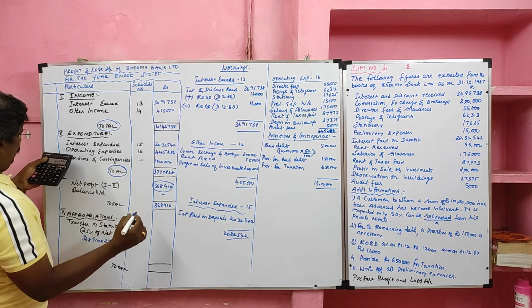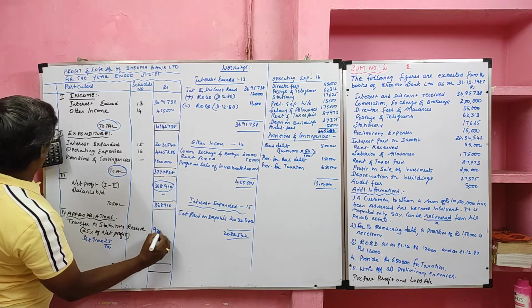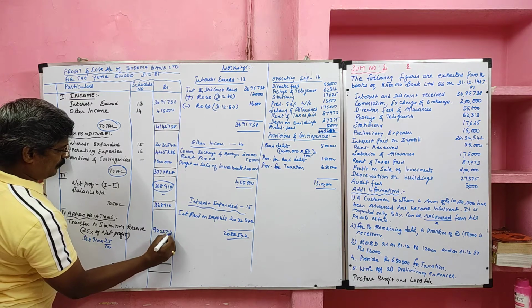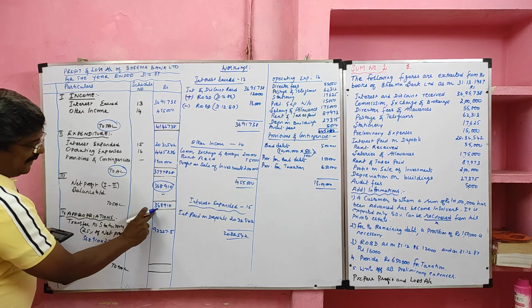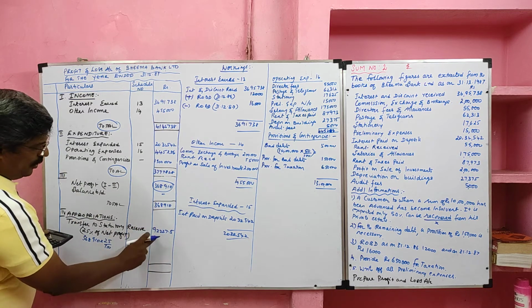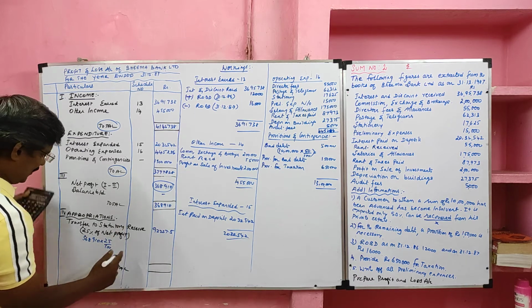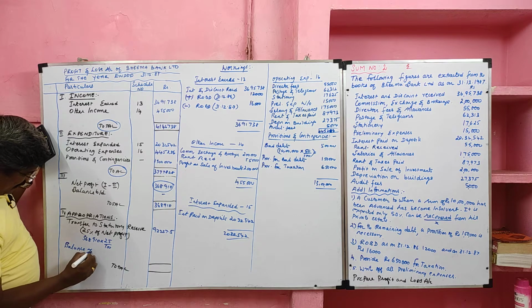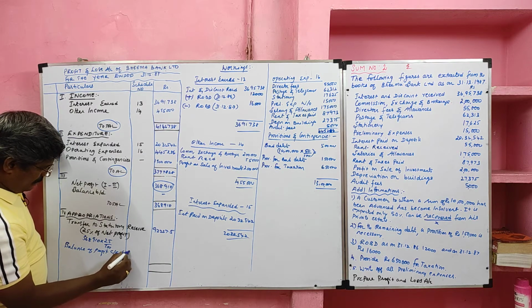So the amount transferred to statutory reserve is 92,227.5. If we deduct this total appropriation from the total, we will get a balance of profit carried forward to the balance sheet.